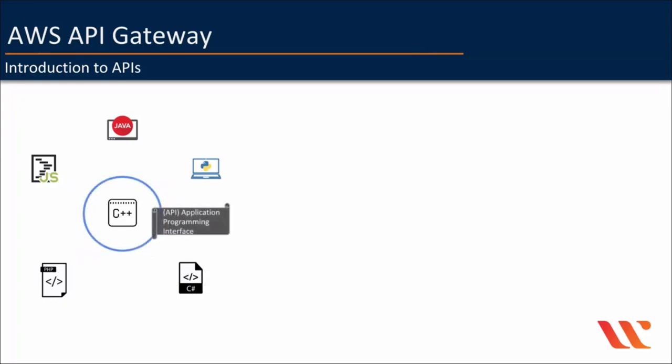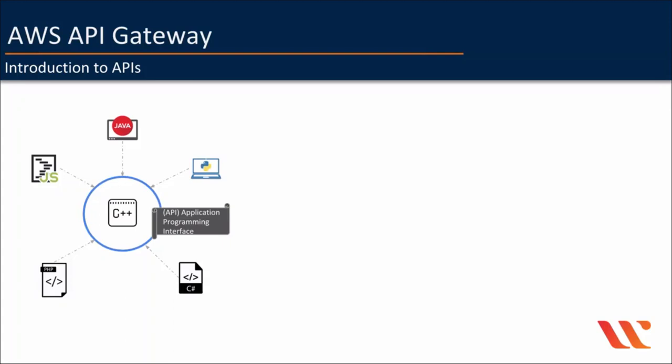Well, API stands for Application Programming Interface. APIs help different applications with different operating systems or programming languages talk to each other and share information across platforms. A few examples are Twitter feeds, Google Maps, or Facebook posts, which are available over public APIs, provided you are authorized to access them.